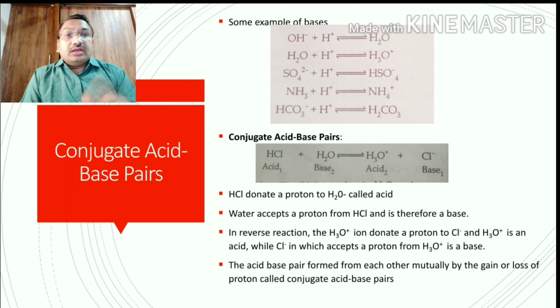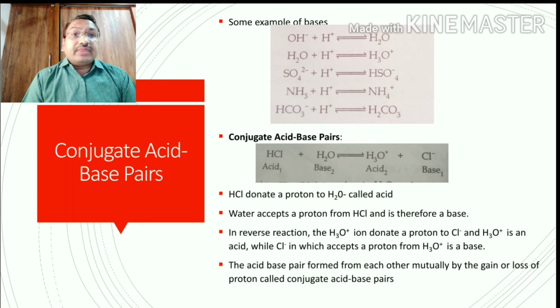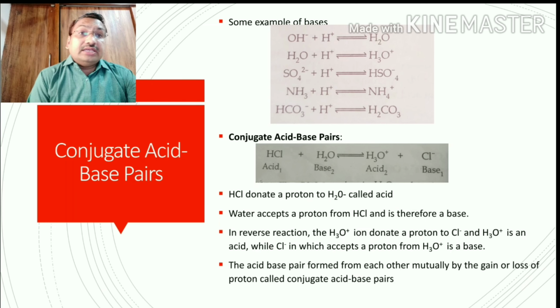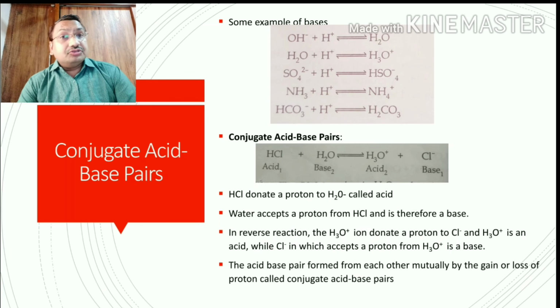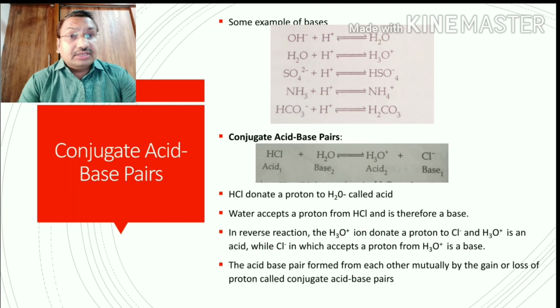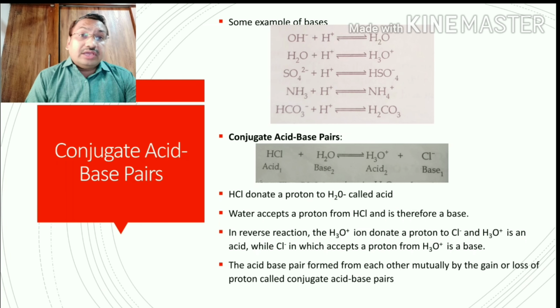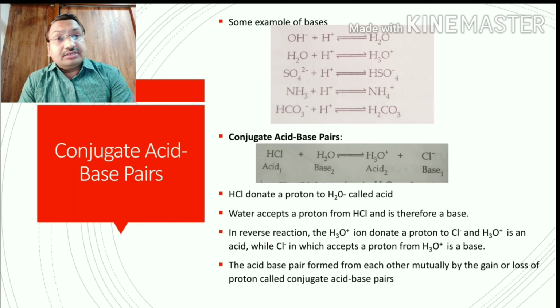Similarly, the carbonate ion can accept a proton, forming bicarbonate. The bicarbonate ion can accept an H plus ion, and when the proton is accepted, carbonic acid is formed. Now, as per protonation, one of the concepts is the conjugate acid-base pair. What is a conjugate acid-base pair? We can explain it here. First of all, you need to understand the reaction.